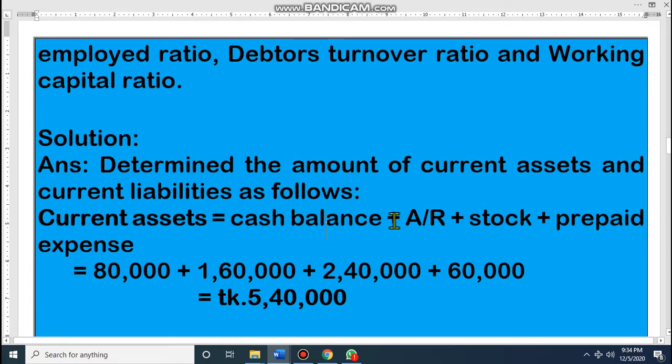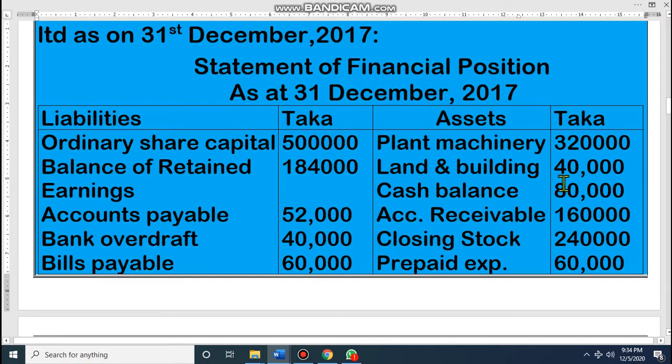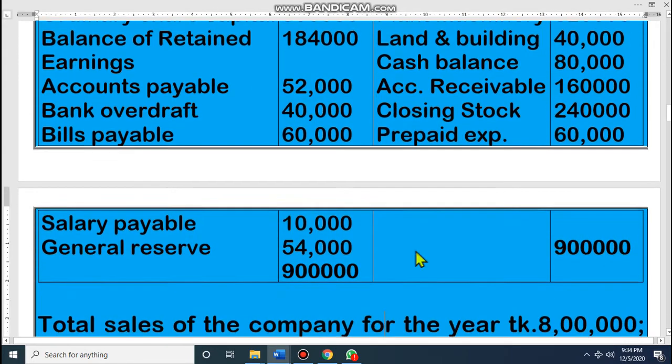That means let's see the question again. Plant and machinery, this is fixed asset. Land and building, this is fixed asset. Cash balance, this is current asset. Accounts receivable, current asset. Closing stock, it is current asset. And prepaid expenses. That means these four are current assets.